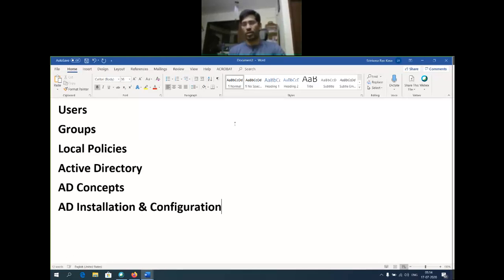Once a user is created, what is the concept of groups? Why do we need the groups concept? The group concept is nothing but providing certain permissions, depending on which group that user belongs to.